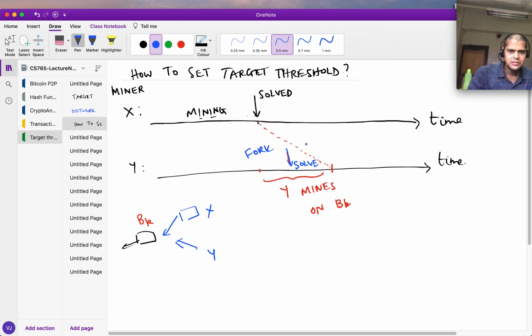So given that the entire network propagation is of the order of tens of seconds, we want to choose the threshold so that the chances of somebody generating a block during this propagation time is very small. So Satoshi said, since the propagation time is of the order of tens of seconds, let's choose the threshold so that it takes roughly 10 minutes to generate a block on average.